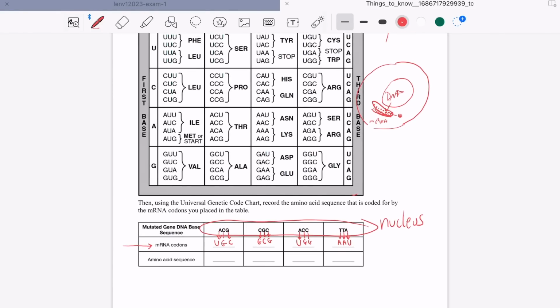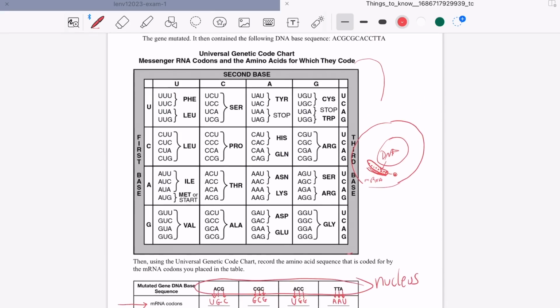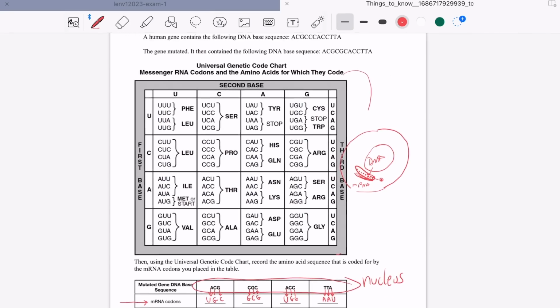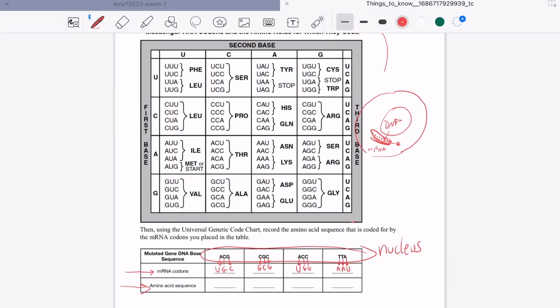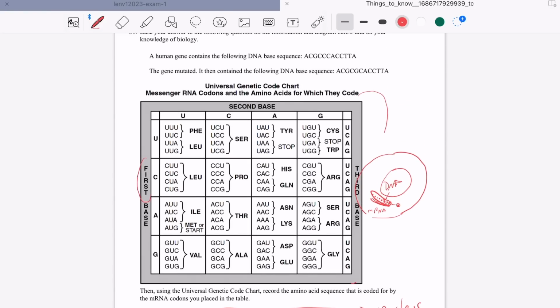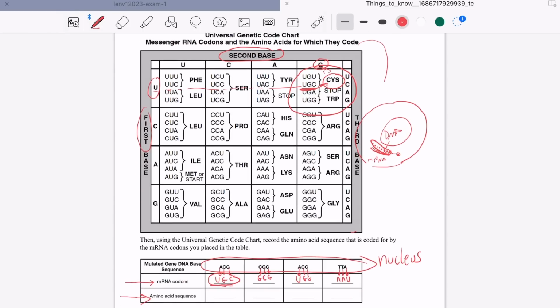You got the messenger RNA that you got from your brain. Now you need the amino acid you get from the chart, all right? The first sequence is UGC. First base is U. Second base is G. So we're going to fall here. And then we have UGC. UGC is right here. So the amino acid is CYS.